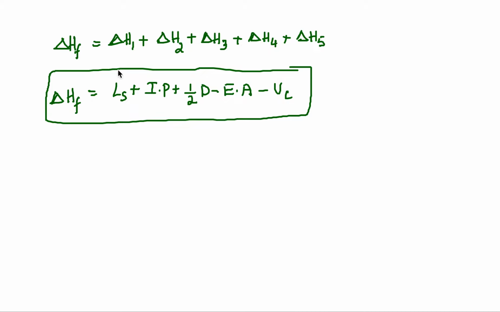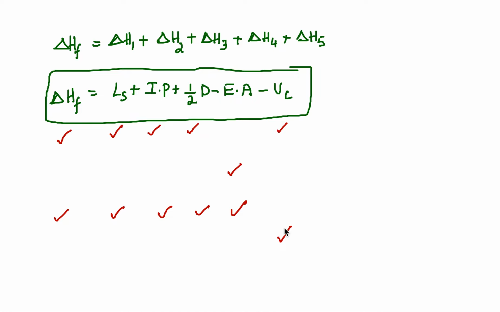So if we know 5 of any of these, then we will be able to determine the sixth one. So for example, if we know formation energy, sublimation energy, ionization energy, dissociation energy and lattice energy, we will be able to fix electron affinity. And if we know the other five, we will be able to fix lattice energy. That's the advantage of the Born-Haber cycle.